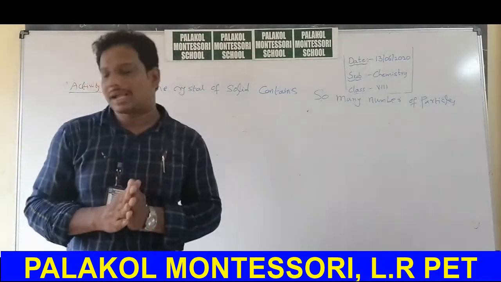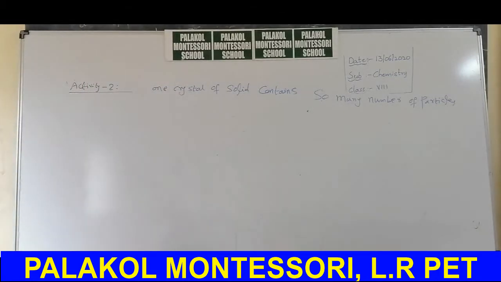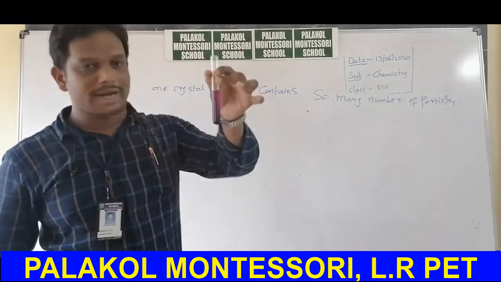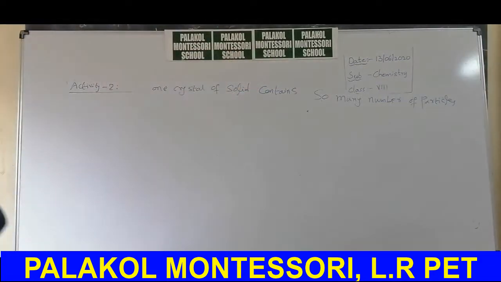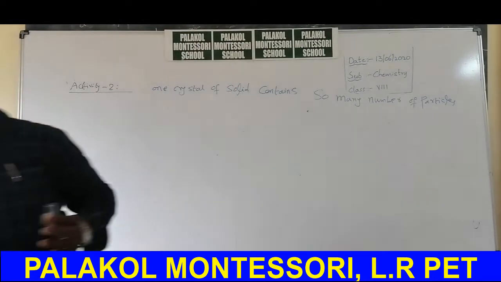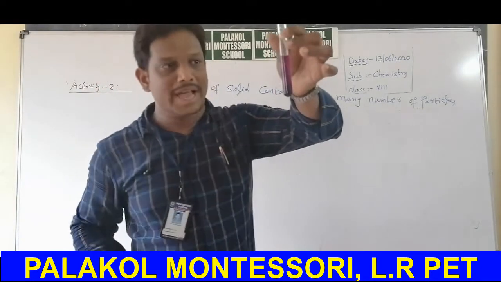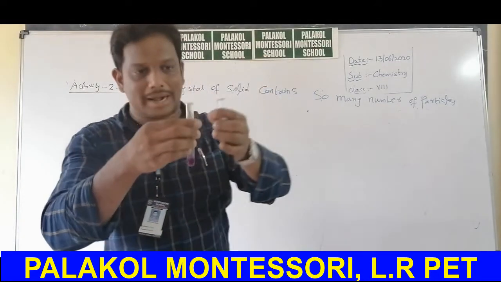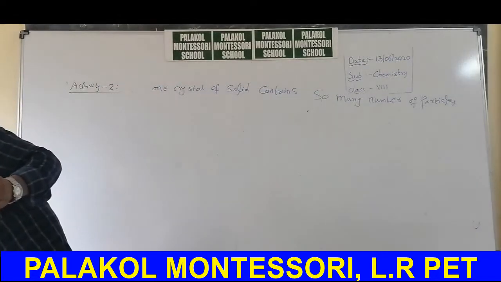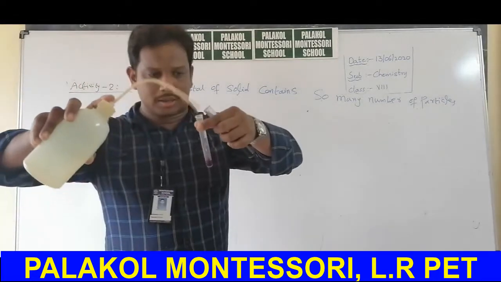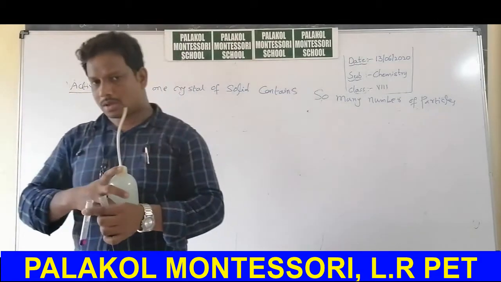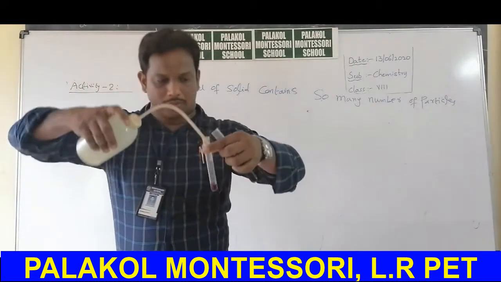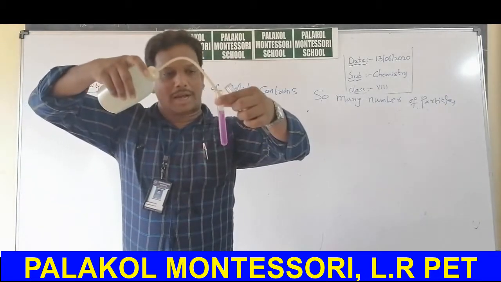For this, I will take the potassium permanganate solution, which I already prepared. Take a test tube with some potassium permanganate solution. Take a small amount of this solution and, with a wash bottle, add a large amount of water up to the mark.